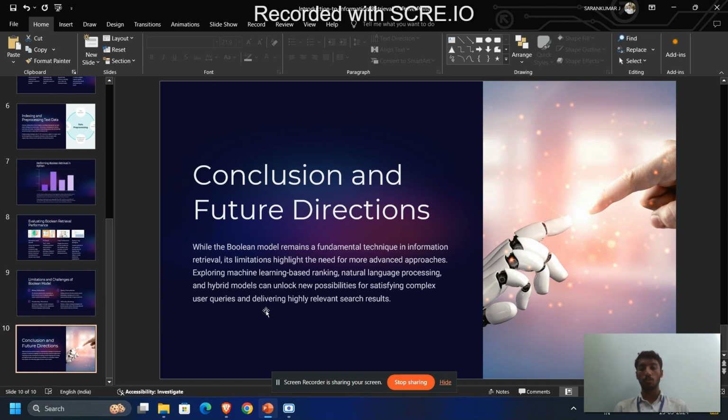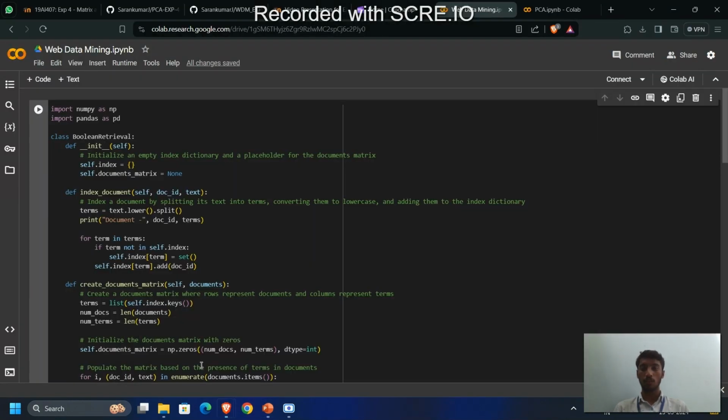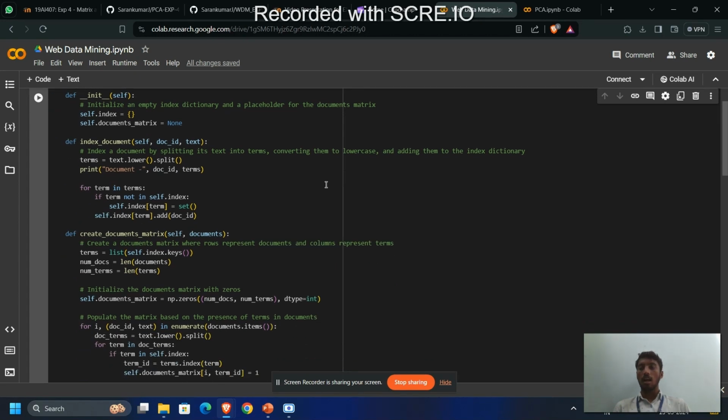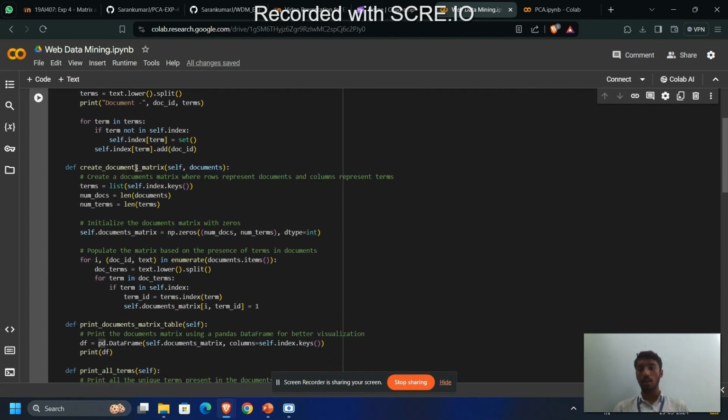Now I am going to talk about the implementation. Import numpy and pandas. Create a class for Boolean retrieval. Initialize an empty index dictionary and a document dictionary. Index a document by splitting its text into terms, converting them to lowercase, and adding them to the index dictionary. Then create another method to create the document matrix.